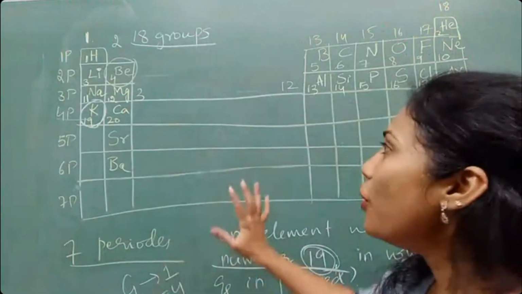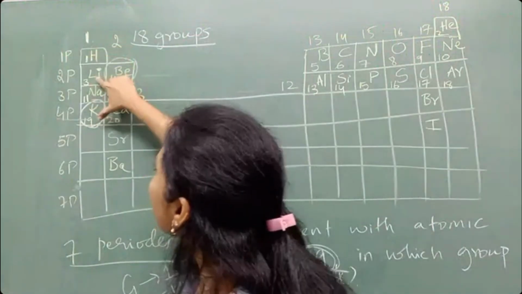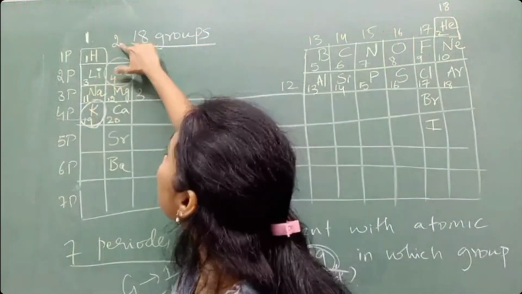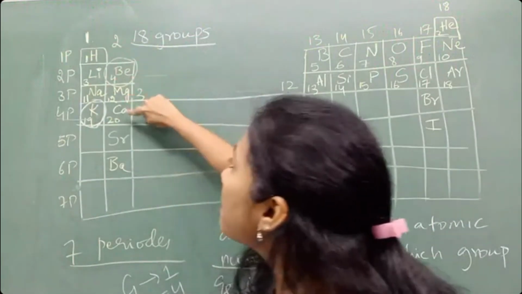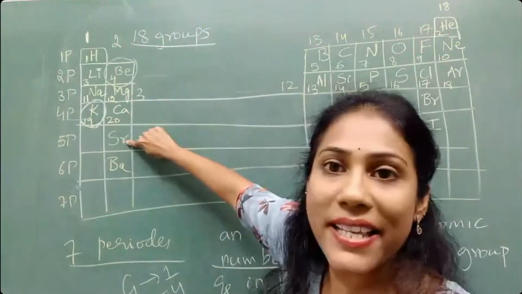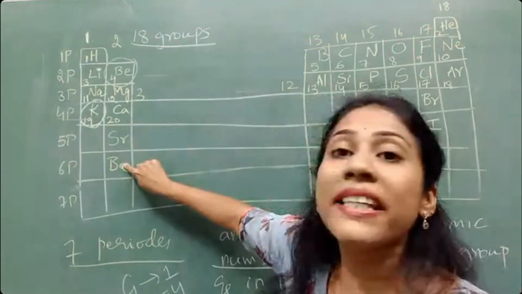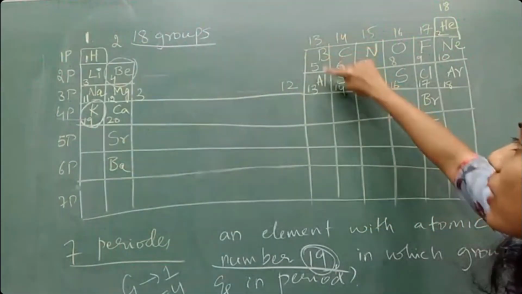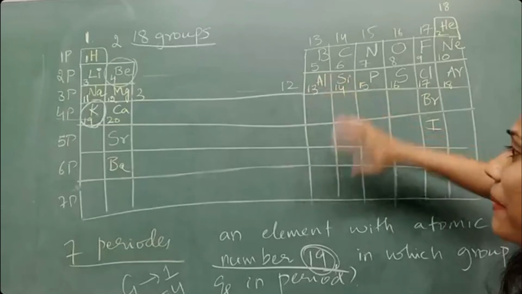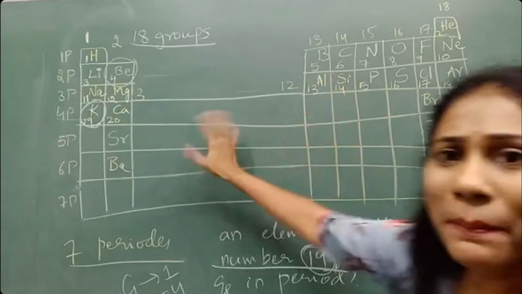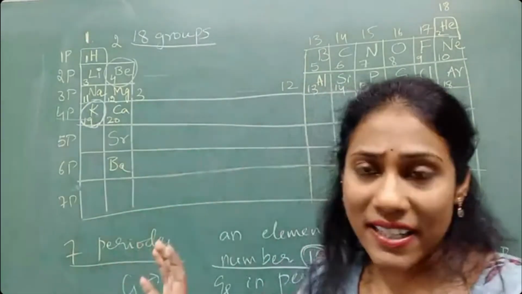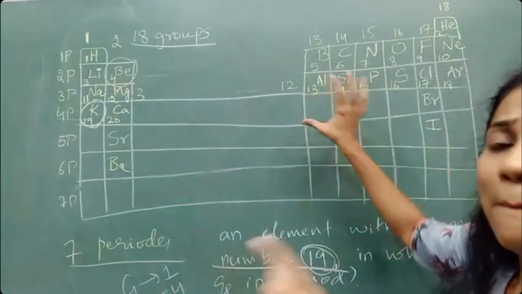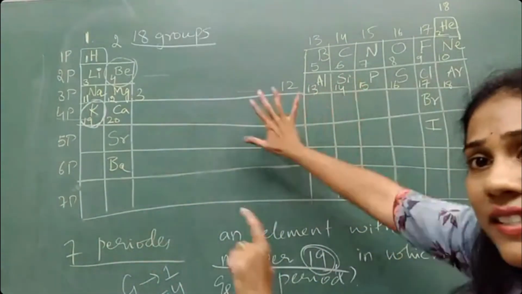Clear? So in group 1: hydrogen, lithium, sodium, potassium. In group 2: beryllium, magnesium, calcium, strontium, barium. Sr means strontium, Ba means barium. In group 13: boron, aluminium. No need to remember other elements, their group and period, guys. The minimum compulsory for 10th is this much.